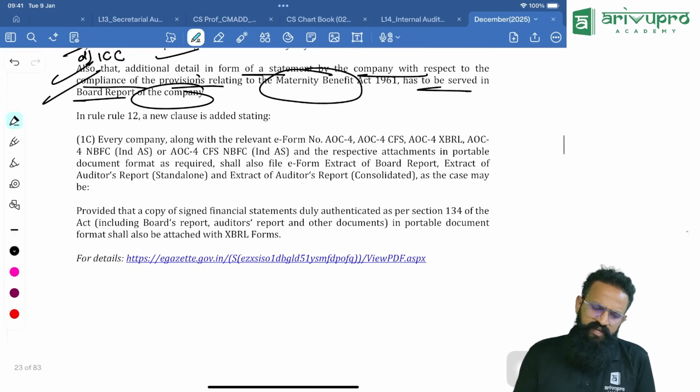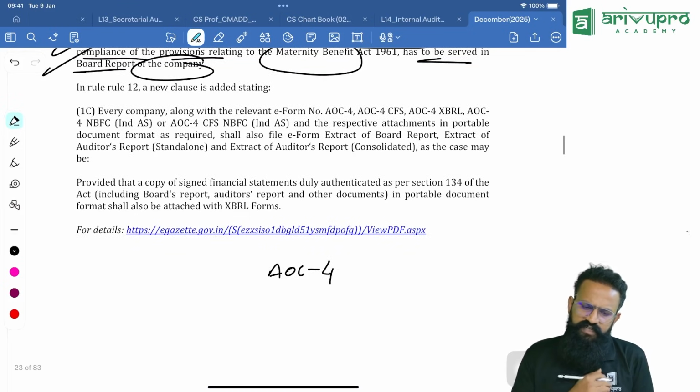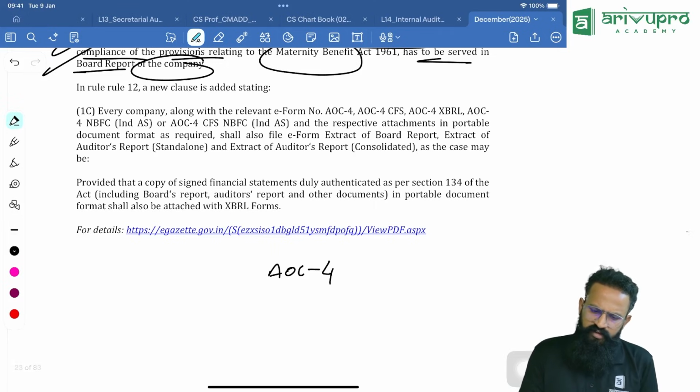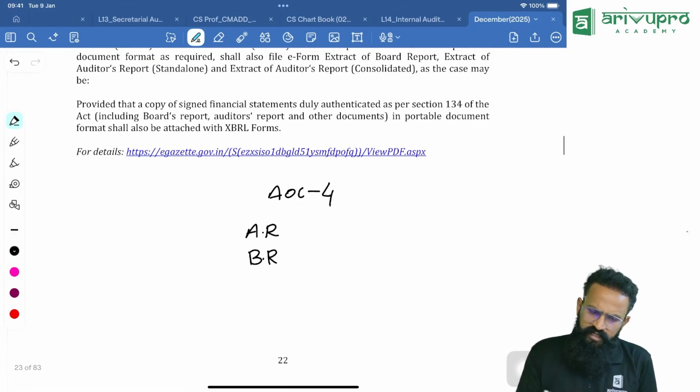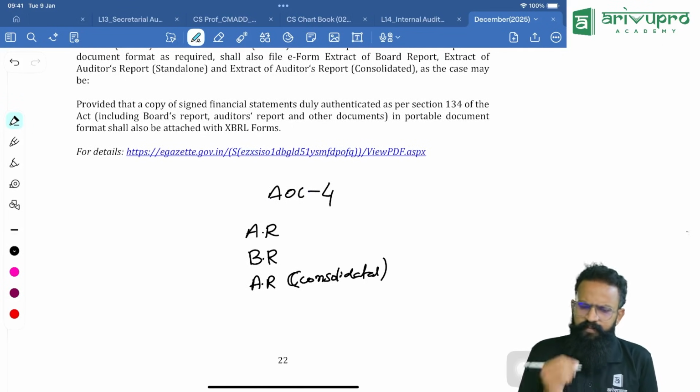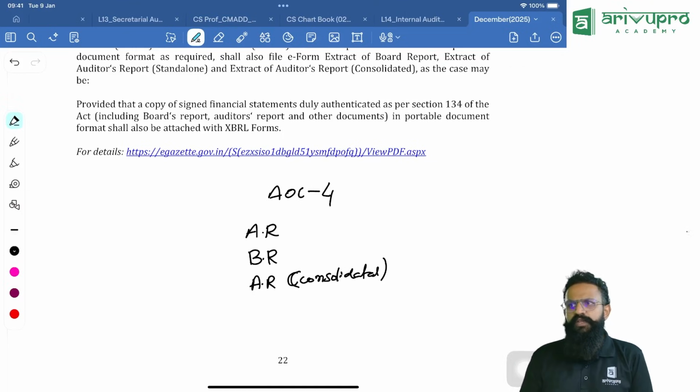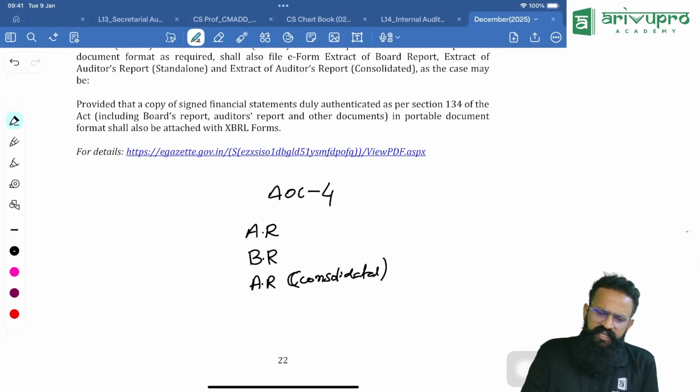Next one, sir. If you guys remember, people, in AOC 4, we used to give certain attachments. What was the attachment, sir? We used to attach the auditor's report. We used to attach the board's report. We used to attach the auditor's report which was consolidated. Consolidated means what, people? Which is taking care of all your subsidiary, holding and all of that put together. We used to give this as an attachment to AOC 4.